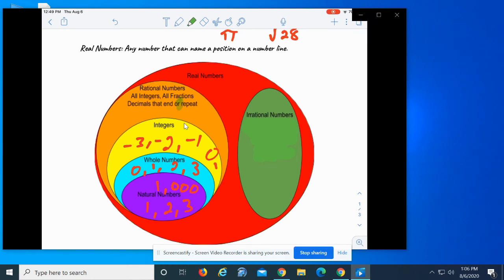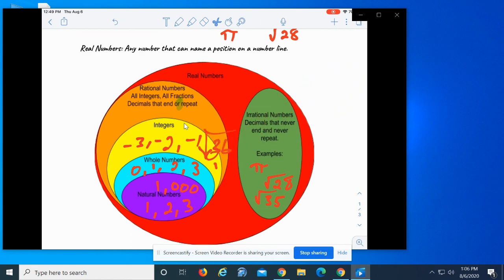And an irrational number is a decimal that never ends and never repeats. You will often see them written as pi, square root of 28, square root of 35, but the square root of 36, that equals 6.